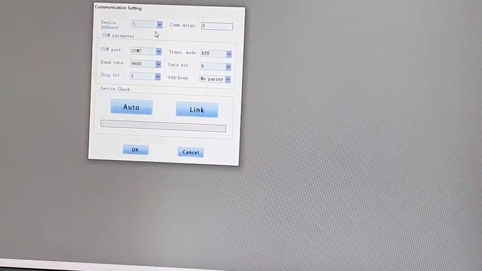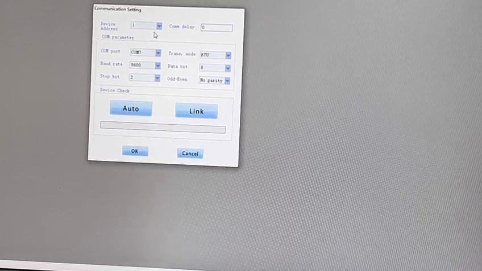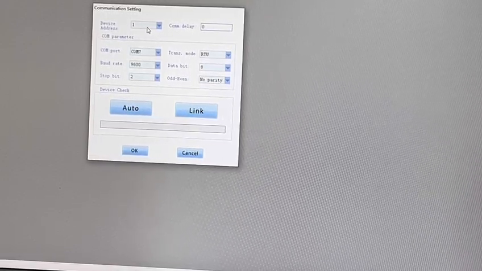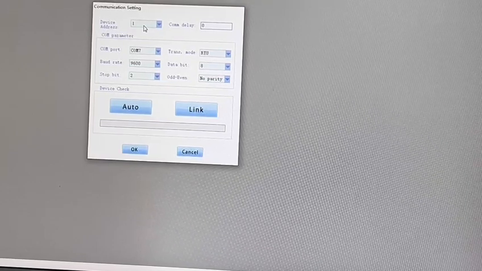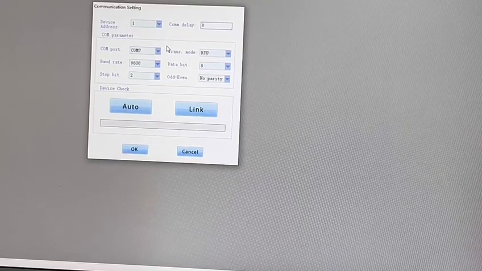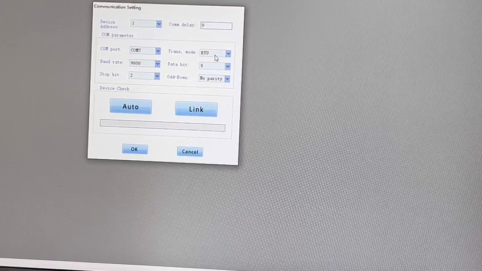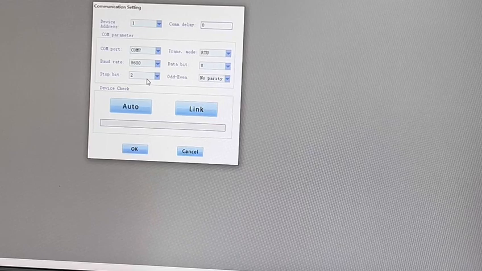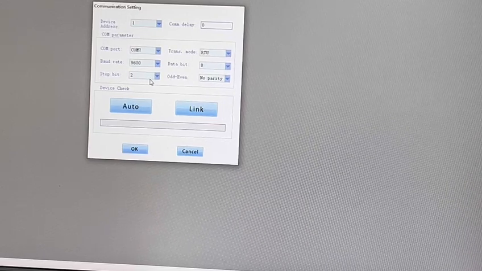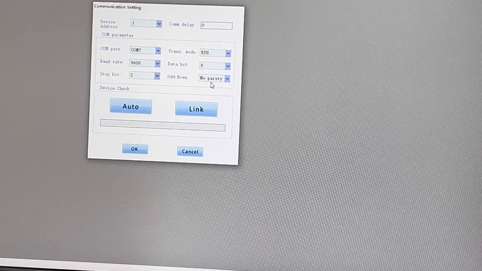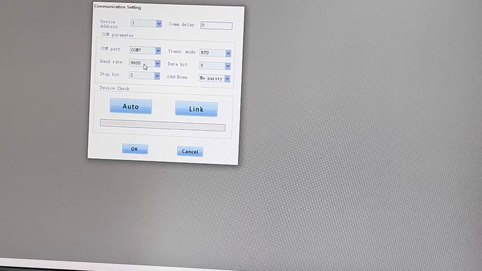Firstly, it's the same as what we have set in the inverter. F900 set to 1 is the device address set to 1. 901 set to 2 is RTU mode. And 902 set to 2 is the stop bit. And 903 is no parity. 904 is the baud rate.